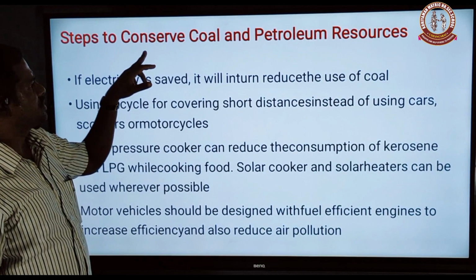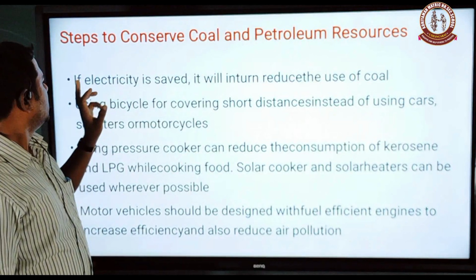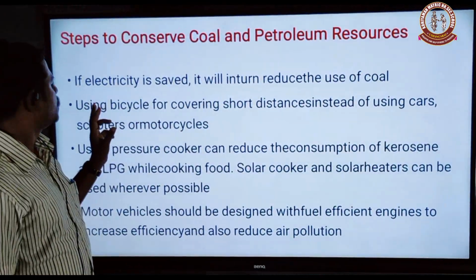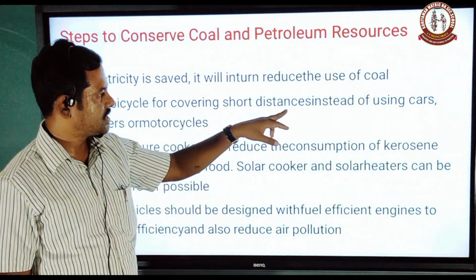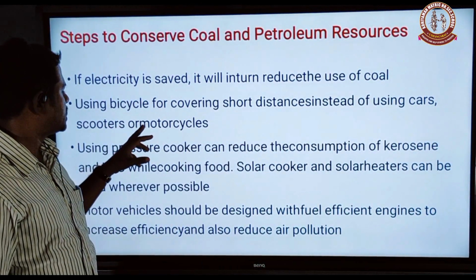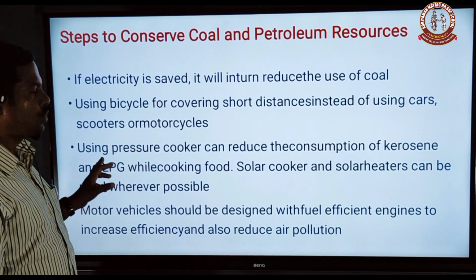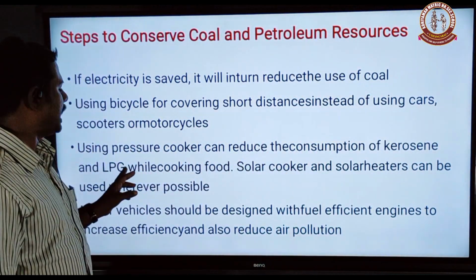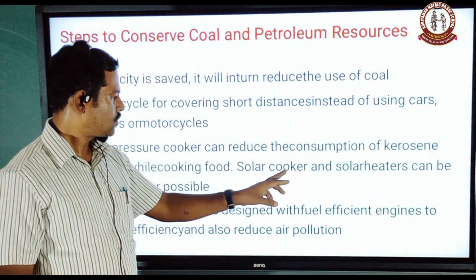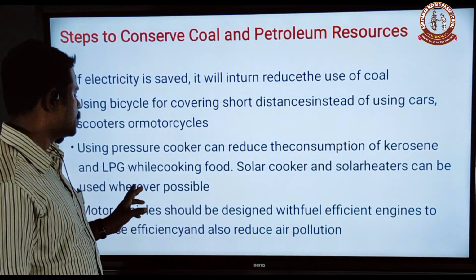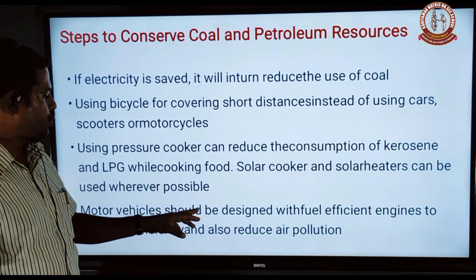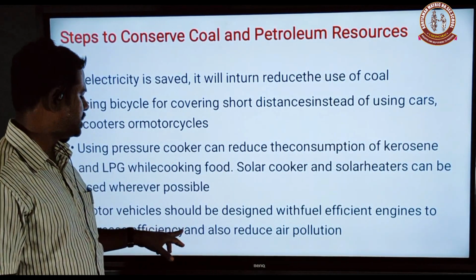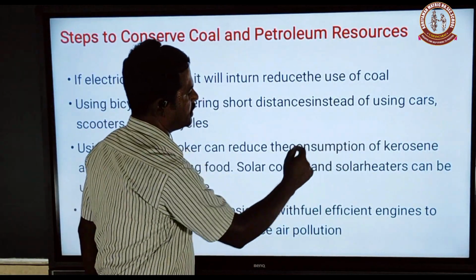Steps to conserve coal and petroleum resources. If electricity is saved, it will in turn reduce the use of coal. Use a bicycle for covering short distances instead of using cars, scooters and motorcycles. Using a pressure cooker can reduce the consumption of kerosene and LPG while cooking food. Solar cookers and solar heaters can be used wherever possible. Motor vehicles should be designed with fuel efficient engines to increase efficiency and also reduce air pollution.